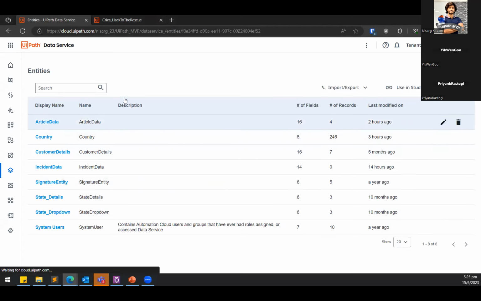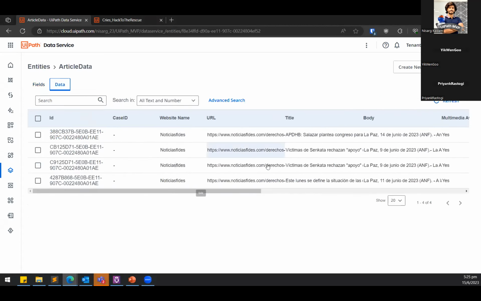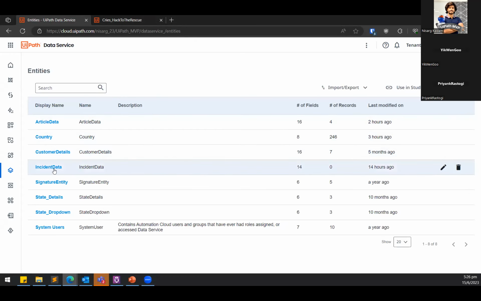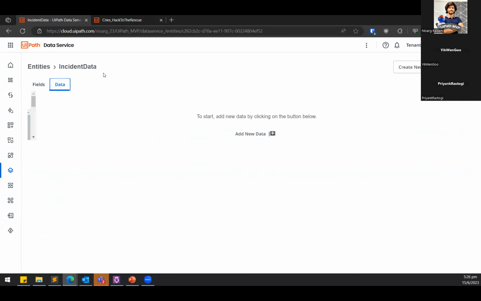As Priyank showed earlier, he has extracted 4 articles, and we're going to analyze all 4 to see whether they contain any human rights violations. The data returned from GPT will be processed and placed inside the incident data table, which is currently empty, because we will be processing the articles and then inserting the records here.